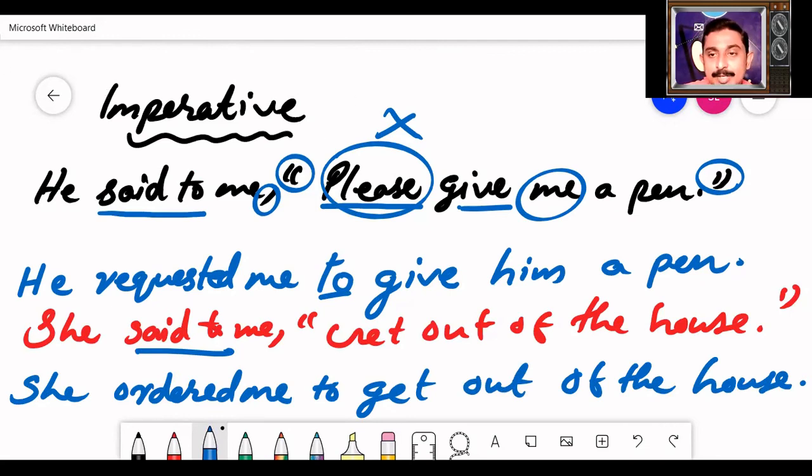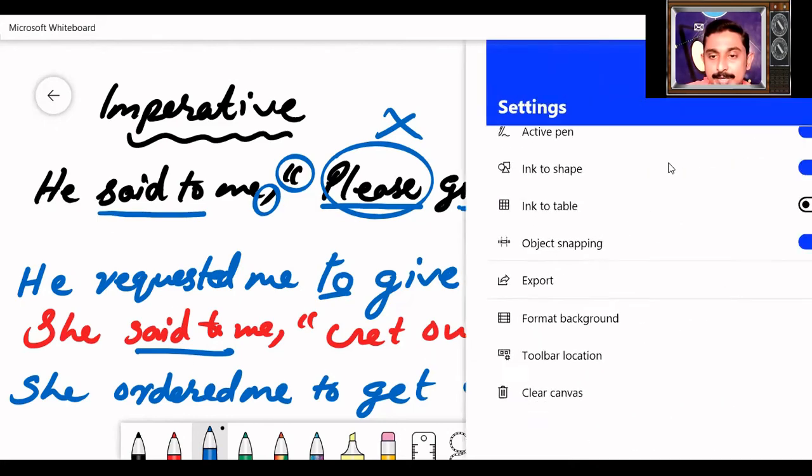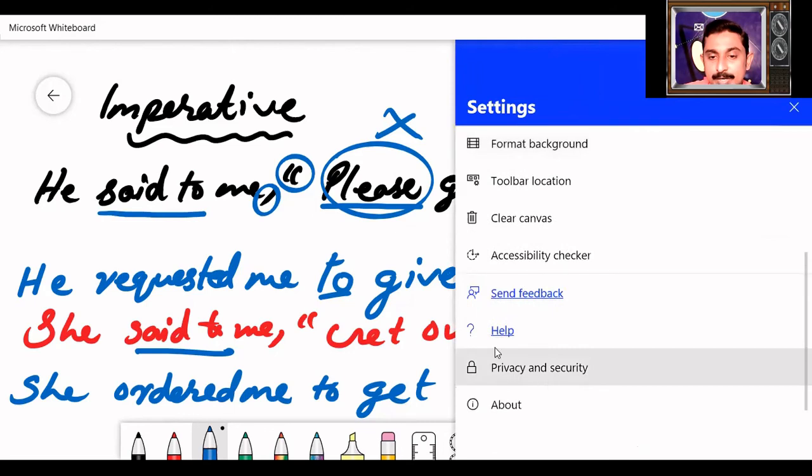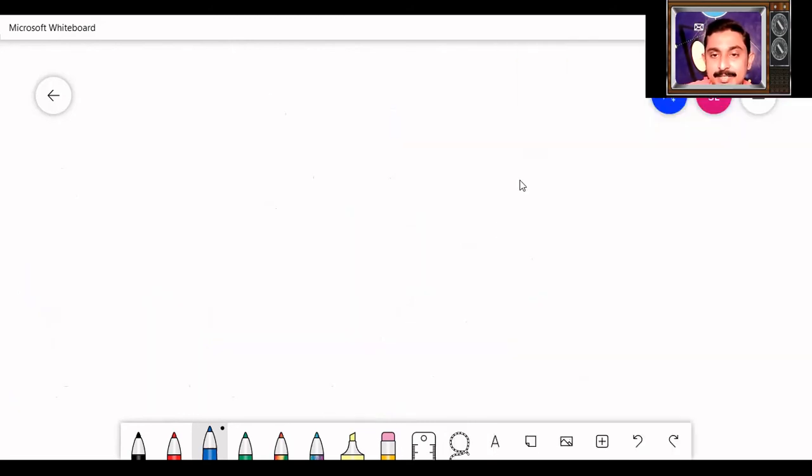In this manner, you are supposed to change direct speech into indirect speech. If it is a request, you need to write requested. If it is an order, you need to write ordered. Now we are going to learn about exclamatory sentences.